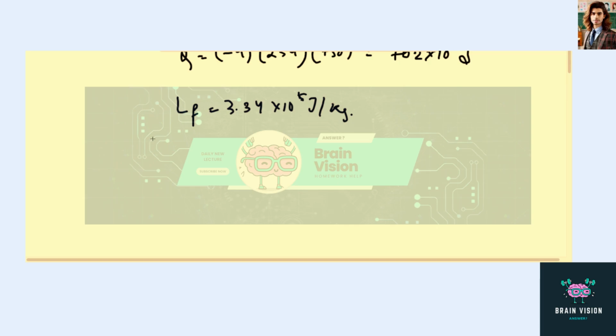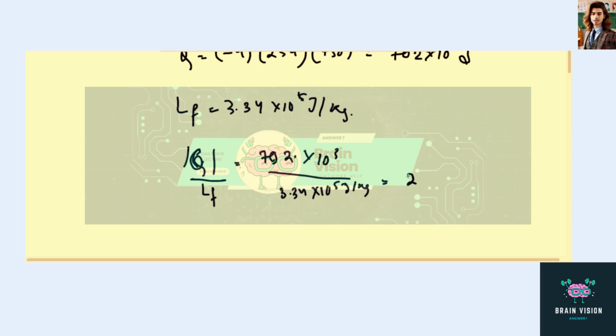The quantity of ice that this heat is able to melt is Q, which is 702 × 10^3, divided by LF, which is 3.34 × 10^5 joule per kg, which makes it 2.10 kilograms.